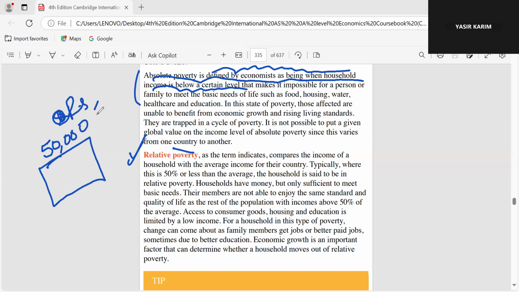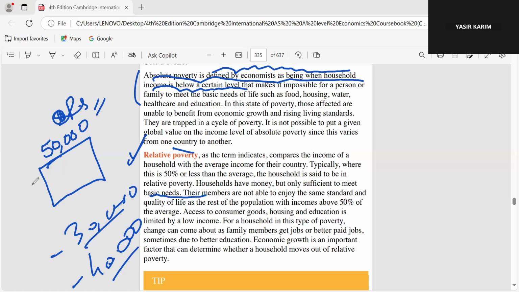If every family is earning like 50,000 per month, but one family is earning 30,000 or 40,000, they are relatively poor. In 30,000 they can cover their basic necessities, but they are relatively poor. They can't fulfill the quality of life.